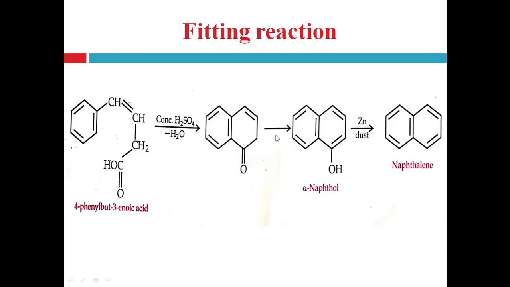It is in the form of keto-enol tautomerism, right? So forms the alpha naphthol. On heating with zinc dust, alpha naphthol produces the naphthalene, right? So it is the Fittig reaction, or also it is known as the synthesis of naphthol from 4-phenyl but-3-enoic acid.